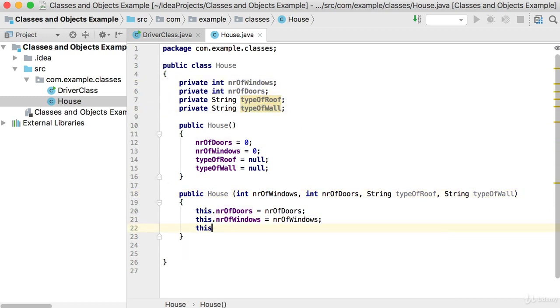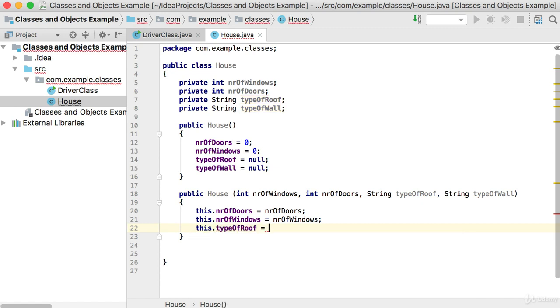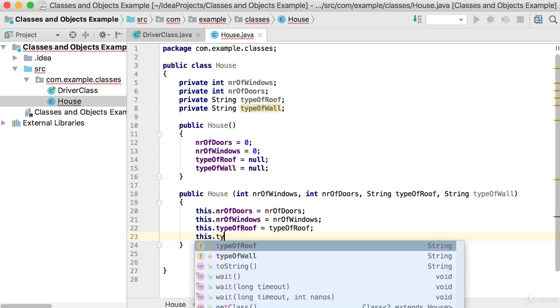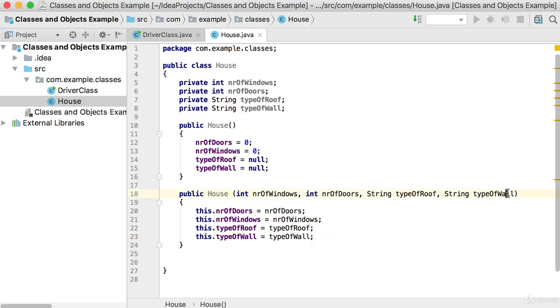Right, so let's set the type of roof as well. So we're going to say this dot type of roof should be the type of roof that was passed in there. And it's this one there. Then also we can say this dot type of wall should be the type of wall that was passed in. So this is then creating a new object of type house, or classification house, by accepting the number of windows, the number of doors, the type of the roof, and the type of the wall, and then taking all four of those values and setting them to the variables for my object at the top.